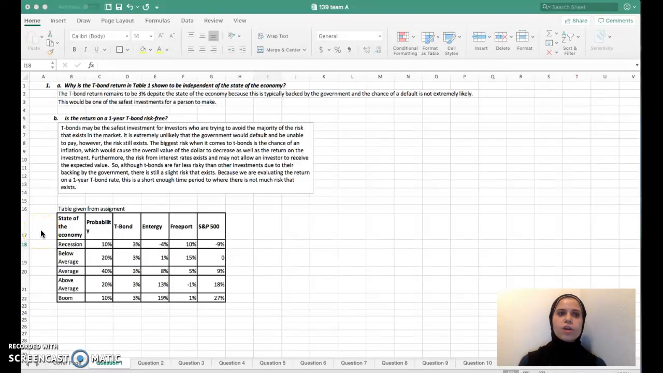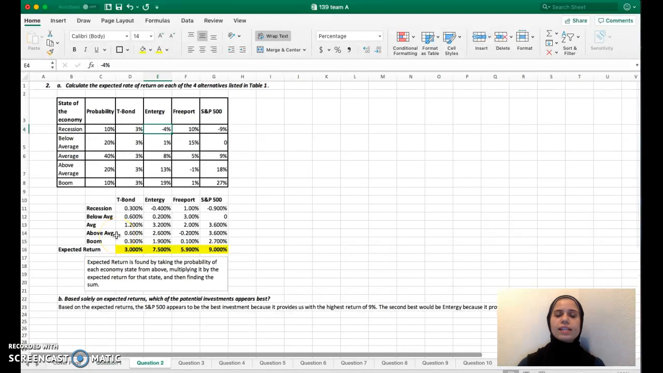So in number 1, we are asked why the T-bond return is shown to be independent. Well, T-bonds are typically the most risk-free investments there are because they are backed by the government, so the chance of default is not extremely likely. However, there is still a little bit of risk with every investment, even in a T-bond. So if the government were to default or if something like inflation were to occur, then this return is not guaranteed.